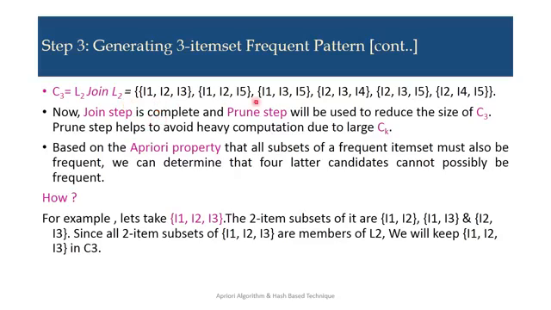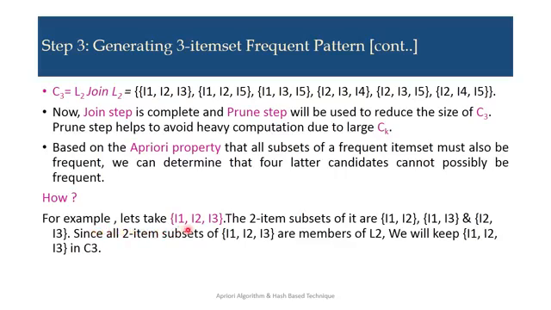From these sets I have kept only two, I1, I2, I3 and I1, I2, I5. So how? Because here we have utilized the a priori property. Based on the a priori property, all subsets of a frequent item set must also be frequent. We can determine that such candidates cannot possibly be frequent.